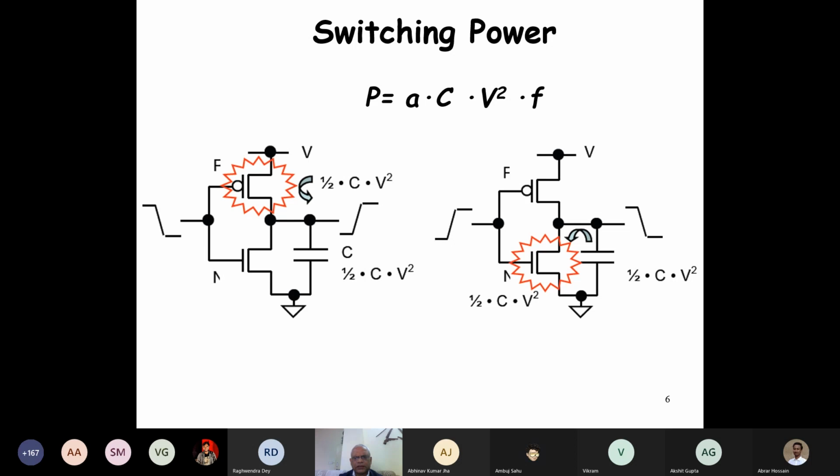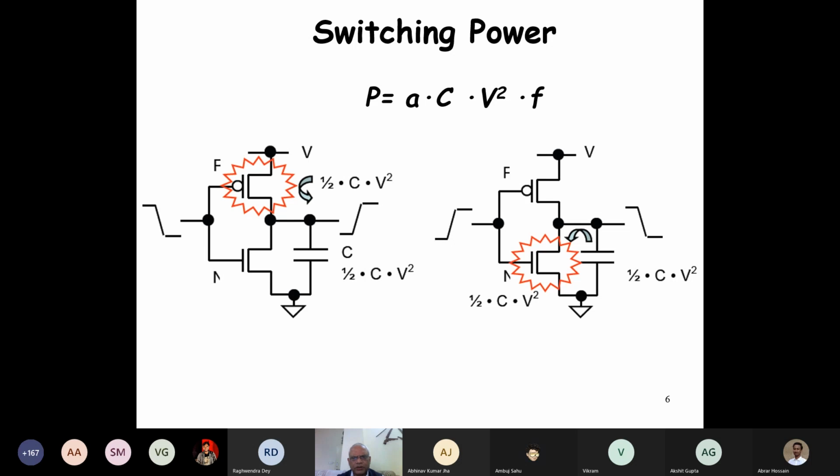As we said, initially it was 5 volts of operation for transistors, and then it slowly reduced with every manufacturing technology, because the higher voltages were causing breakdowns of the dielectric, and therefore the voltage has reduced. But it is still half CV square as this part becomes on. These are complementary logic, and as this transistor becomes on, this half CV square gets stored here, and then we have this on state, and we have high voltage appearing on the output.